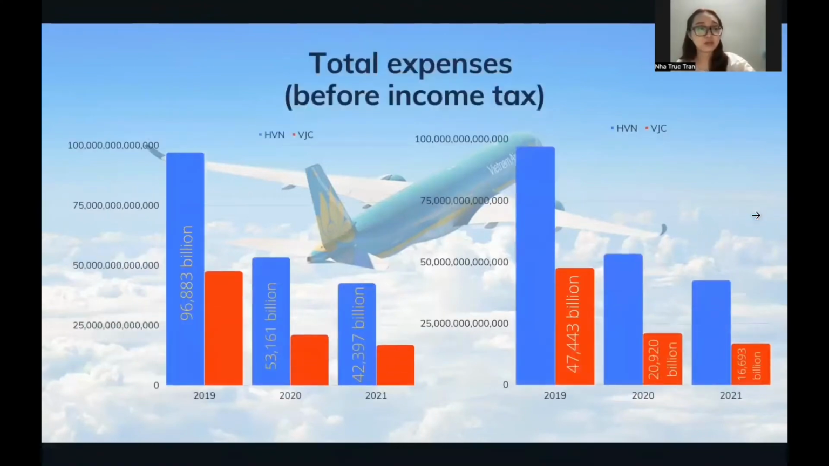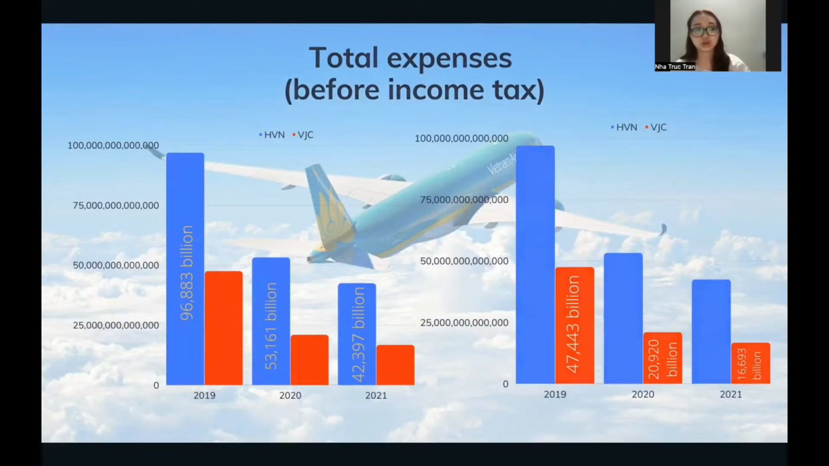And then the total expense of both Vietnam Airlines and Vietjet Air dropped from 2019 to 2021 as a result of the pandemic scenario. The companies had negotiated and received support and discounts from the government and partners. For example, the Airports Corporation of Vietnam offered a discount on 7 types of services that Vietnam Airlines used at their airports. The total expense of Vietnam Airlines dropped from 96,000 billion dong to 42,000 billion dong. In the same period, Vietjet Air fell more sharply than Vietnam Airlines, decreasing from 47,000 billion Vietnam dong to 16,000 billion Vietnam dong.